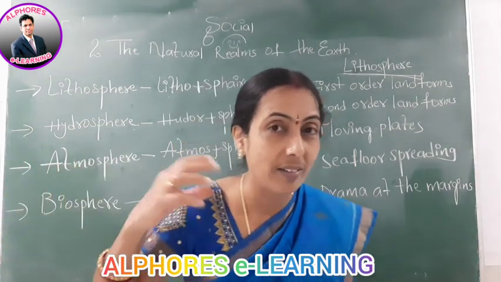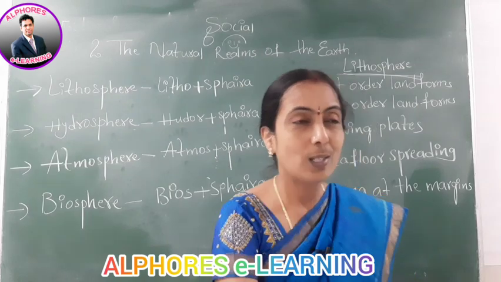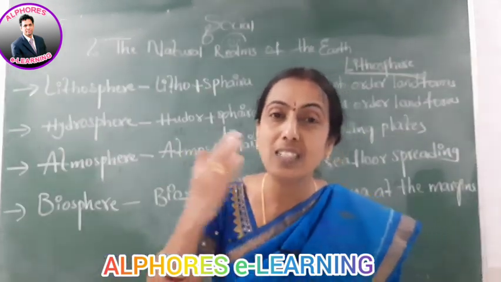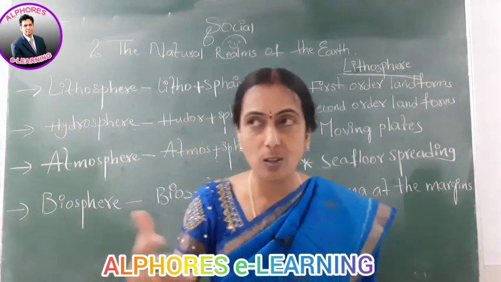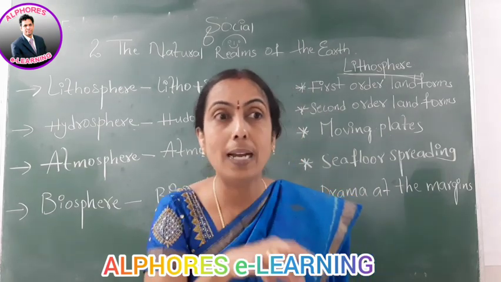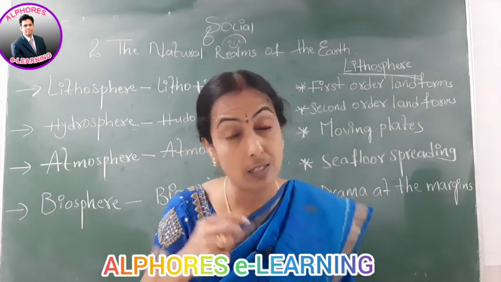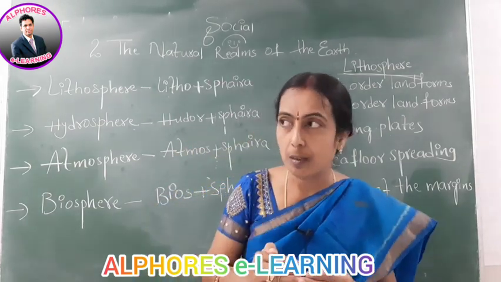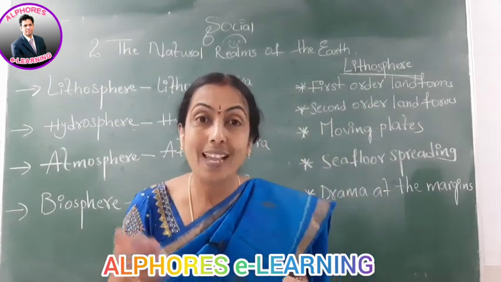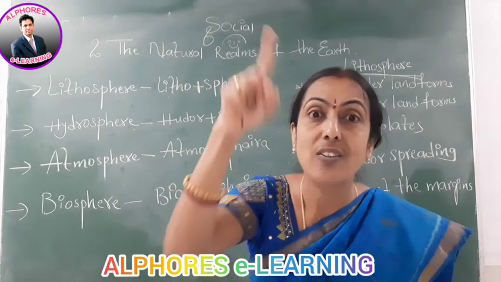I think you are recollecting now. Geologists are continuously conducting experiments on the crust under the sea. Then they discovered that under the ocean, especially the Pacific Ocean, there are some ridges or ranges.